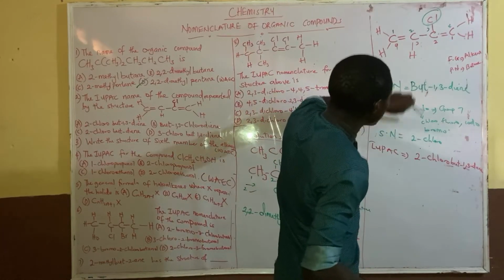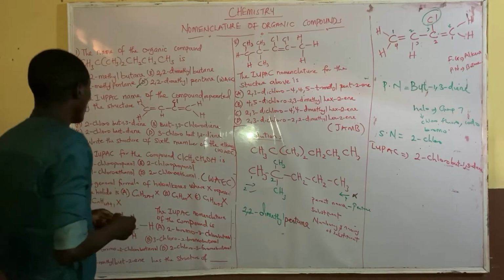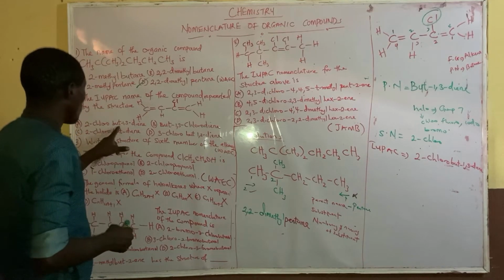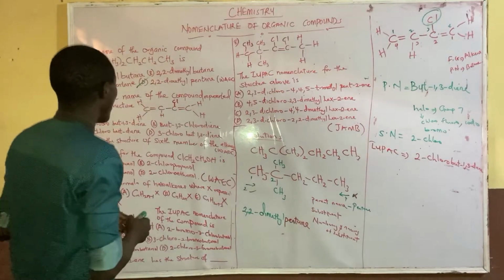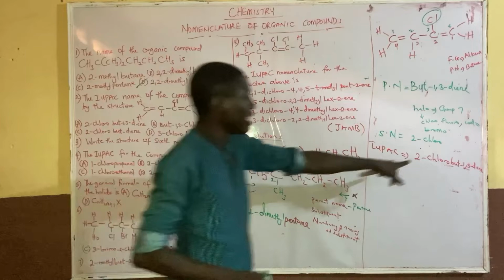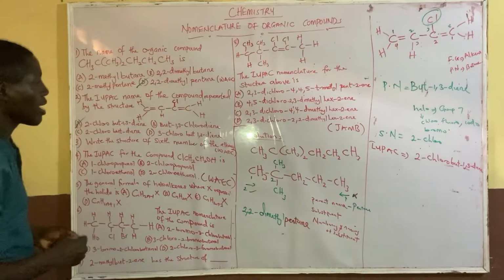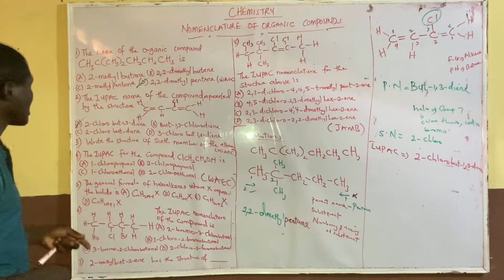You combine this and this together. So what we have as our final answer is 2-chlorobuta-1,3-diene. Option 1, 2-chlorobuta-1,3-diene. That is option A. Option A. So that's that.